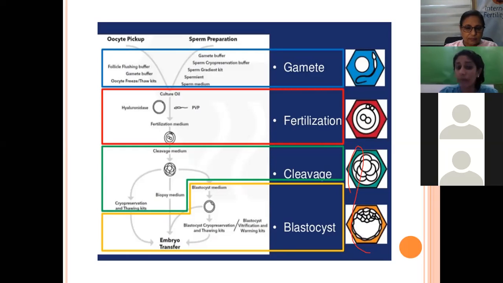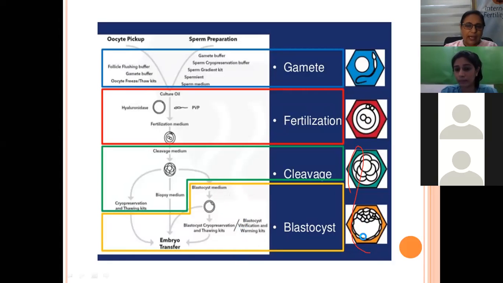And if it is for normal conventional IVF, the next day we have to denude the cells from the oocyte. Again, we have to place those in a cleavage medium. So in the cleavage medium, the growth of the embryo takes place. Finally, if we want to take it to day 5, we then use the blastocyst medium, which is the 4th part.